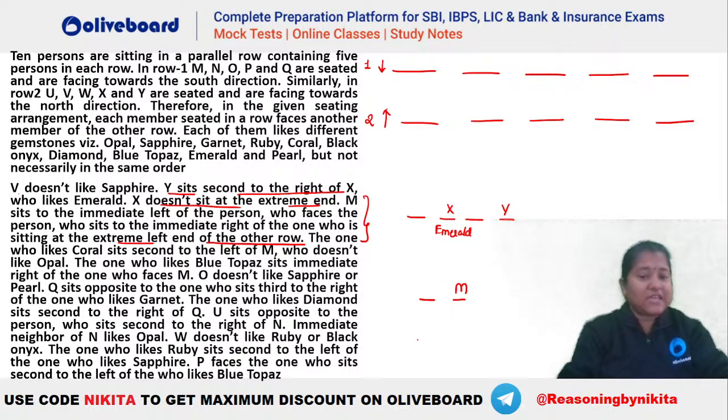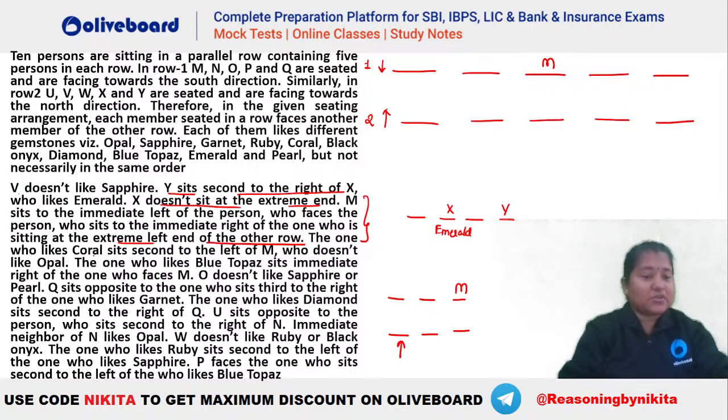This person is facing a person here who is to the immediate right of the one who is sitting at the extreme left end. That means this person. So you can see that this has to be the extreme left end here, isn't it? तो आपको समझ में आ रहा है कि M has to be this person who will be exactly in the middle of the row, है ना? Because this is the situation that we have. ठीक है, अब आगे देखो और क्या दे रखा है.